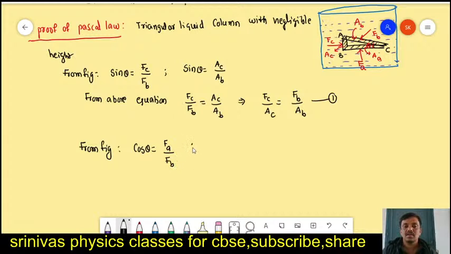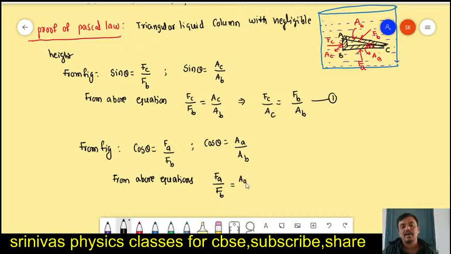And cos theta we can also write in terms of areas: adjacent area AA by hypotenuse area AB. From these two equations we write FA by FB is equal to AA by AB.